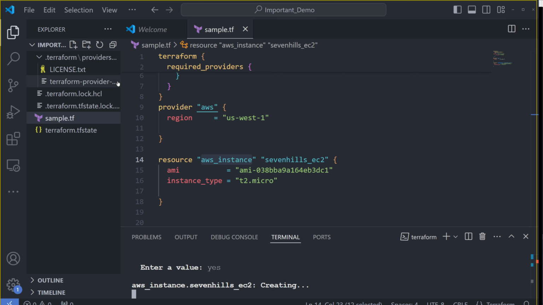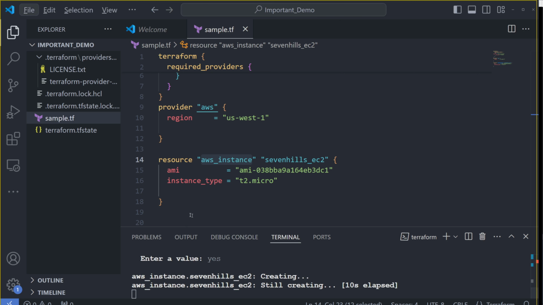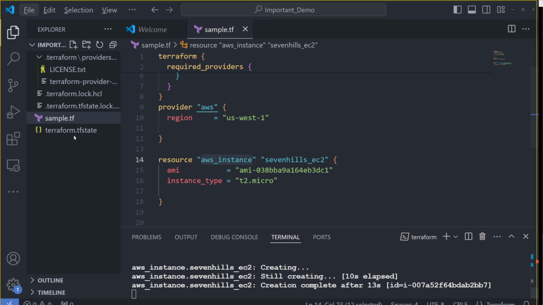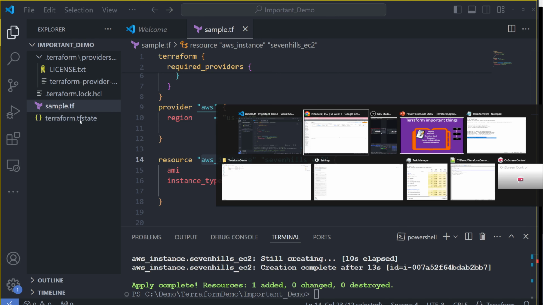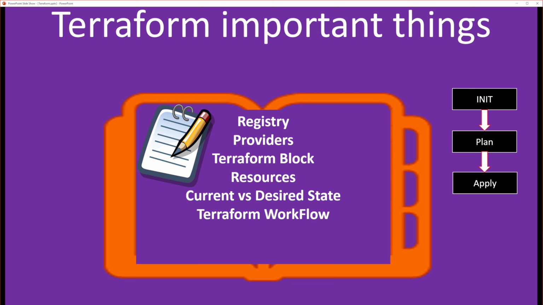While that is being created, I will quickly show that a state file gets created. Anyway, I'll be explaining the state file in a future video, but I'll try to touch a little bit on it in this video as well. Going back to the presentation, next, after apply: apply is a command that helps you create a resource or modify a resource. And finally, destroy.